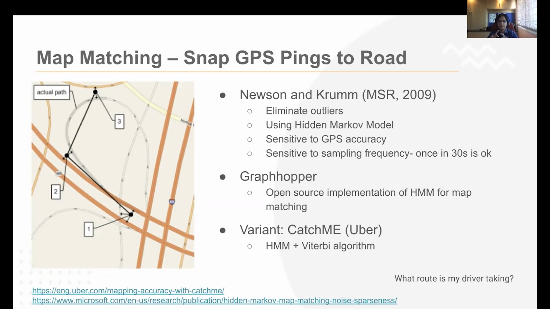Very interesting paper, and there's an open source implementation of this, the use of HMM for map matching, that's in Graphhopper. What Uber has also done as part of its CatchMe is it has extended it using the Viterbi algorithm such that they don't even necessarily rely on the underlying mapping layer to be perfectly accurate. Okay, so there are some variants there. I won't go into the depth here because I want to cover another problem right after this. Can we go to the next slide, please?